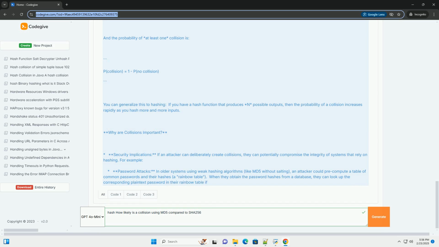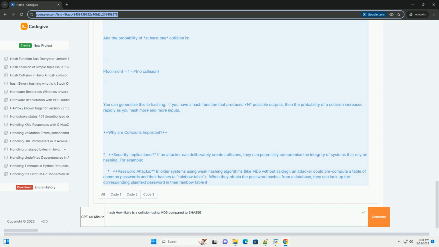When they obtain the password hashes from a database, they can look up the corresponding plaintext password in their rainbow table if a collision occurs. Digital signature forgery. If an attacker can create a collision such that a benign document and a malicious document have the same hash, they could potentially trick someone into signing the malicious document.